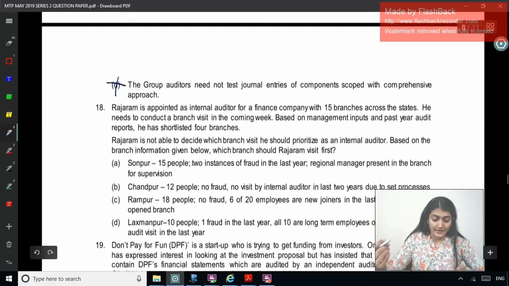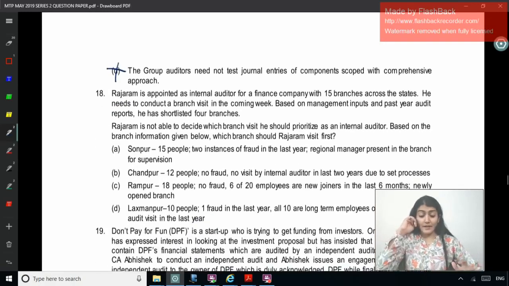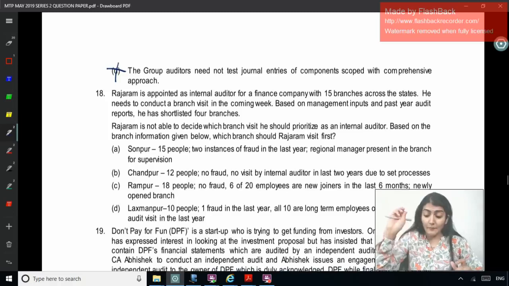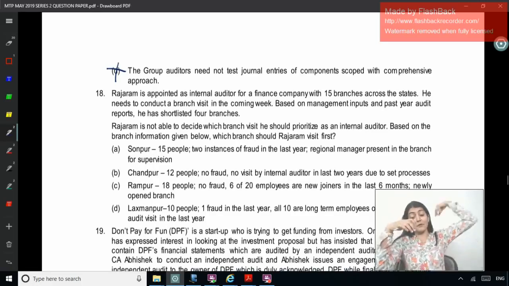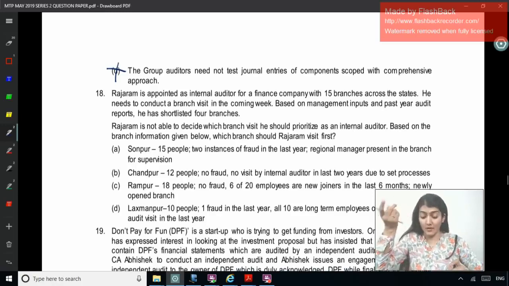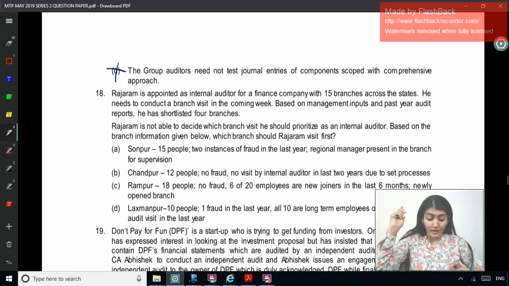Next one, 18. Raja Ram is appointed as an internal auditor for a finance company with 15 branches across the states. He needs to conduct a branch visit in the coming week. Based on management inputs and past year audit reports, he has shortlisted 4 branches. So total 15, he shortlisted 4. Raja Ram is not able to decide which branch he should prioritize. Based on the branch information given below, which branch should Raja Ram visit first? Sonpur, Chandpur, Rampur and Lakshmanpur.